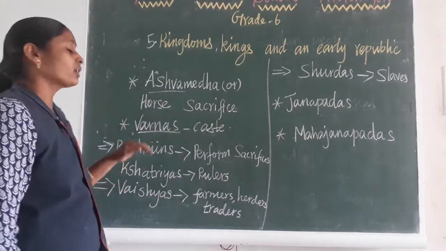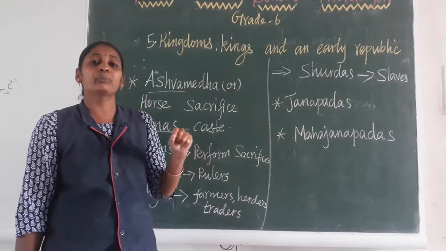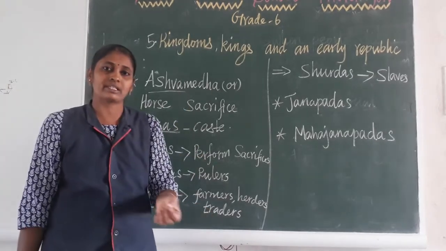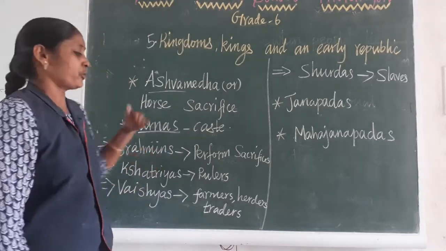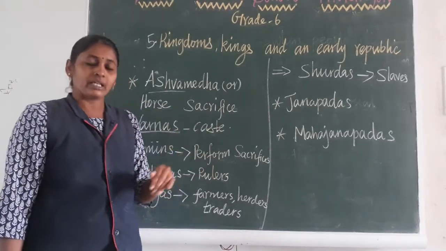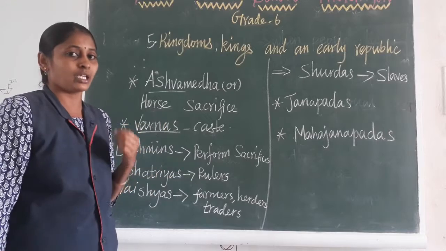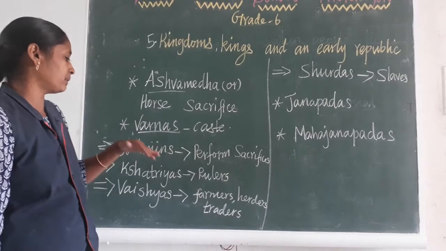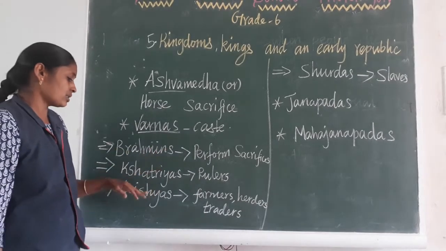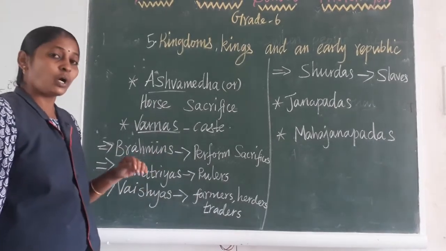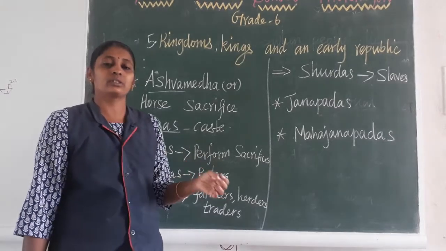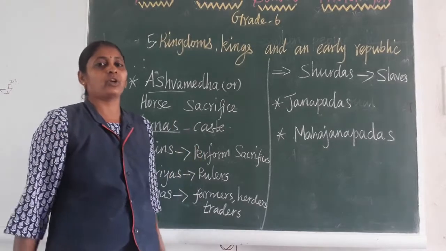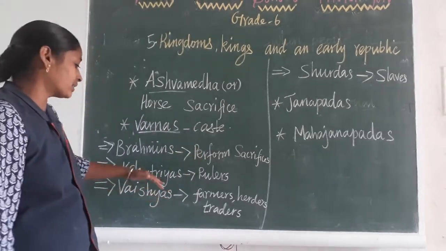So Brahmanas were the people who performed sacrifices, and that is the very uppermost caste. These people only were allowed to study the Vedas, all four Vedas. Next is Kshatriyas, who belong to rulers or soldiers or kings. Those who were involved in fighting, who were very good warriors, are considered Kshatriyas.